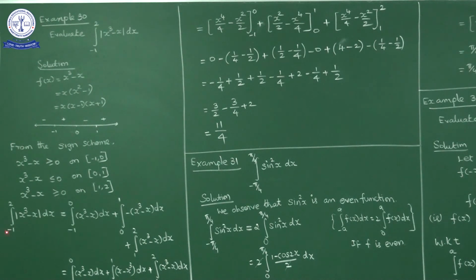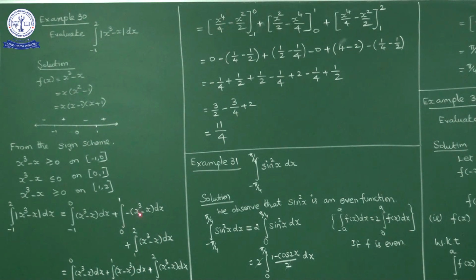So using this, integral minus 1 to 2 of modulus of x cube minus x dx, I'll write as integral minus 1 to 0 of mod x cube minus x dx plus integral 0 to 1 of modulus of x cube minus x dx plus integral 1 to 2 of modulus of x cube minus x dx. So depending on whether f of x is positive or negative, mod f of x opens. From minus 1 to 0 it is positive only, so mod is nothing but the function itself, so integral minus 1 to 0 of x cube minus x dx, plus from 0 to 1 it is negative, so minus of x cube minus x dx, and from 1 to 2 it is positive, so integral 1 to 2 of x cube minus x dx.